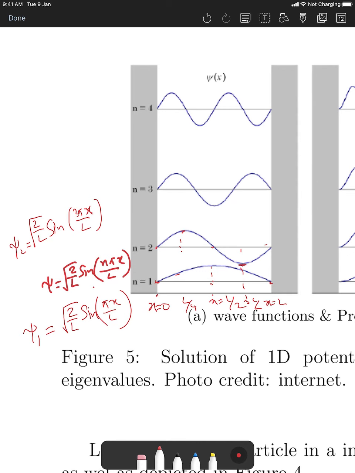So now you see it has one more turn here, and this is odd around the point x equal to L over 2. The next one would be again even, the next one would be odd, and the turnings will increase. Remember, when the turning increases, that means the derivative of psi with respect to x is also increasing. This is why the higher the state you go, the more kinetic energy it has, and this is why it will have more and more total energy, because the potential was initially 0 in this region.